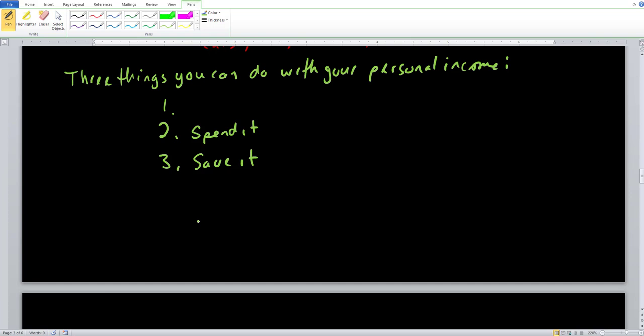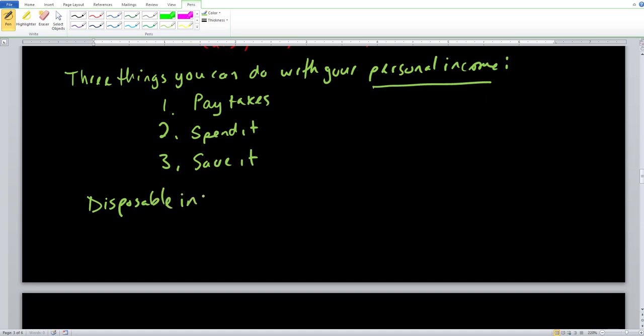What is the last thing that you can do with your personal income? Even before you get your paycheck from your work, what immediately gets cut out of it? That's going to be taxes. So here, the last thing that you can do, survey says, is you can pay taxes. These are the 3 things that you can do with your personal income. And based on these 3 things right here, we're going to come to another form of income, which is known as disposable income.